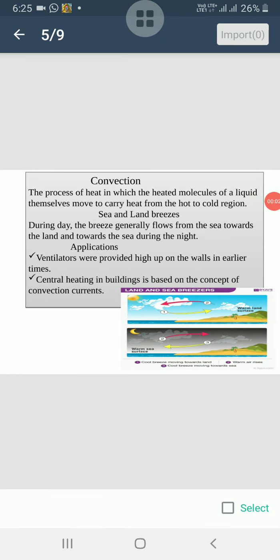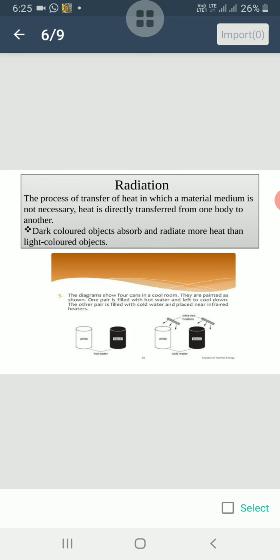The central heating in buildings is based on the concept of convection currents. Normally, water or oil is heated in a boiler. This sets up convection currents in the water or oil, because of which it circulates through pipes that go through the rooms. The next is radiations.